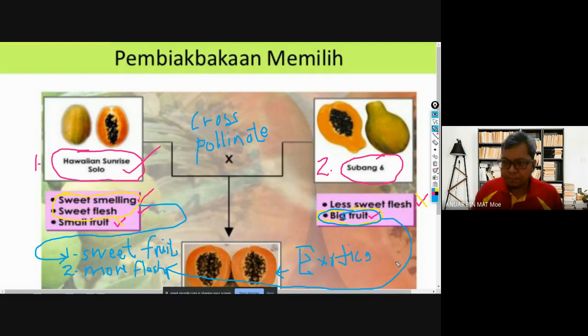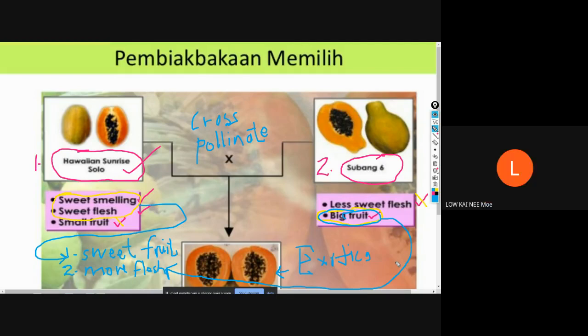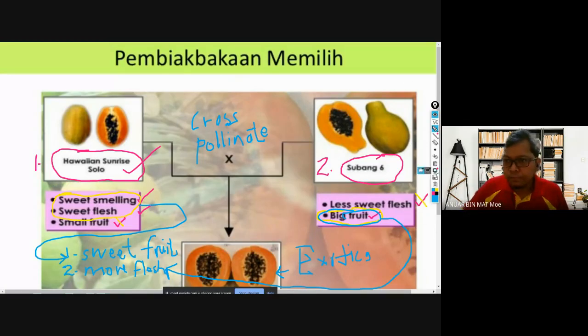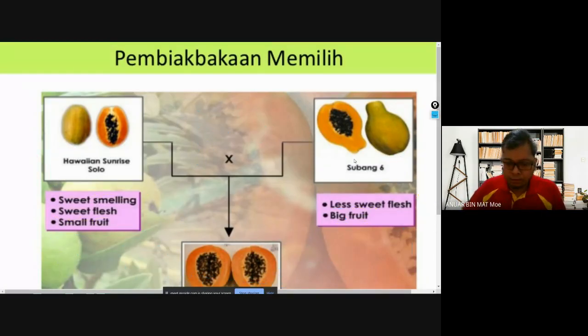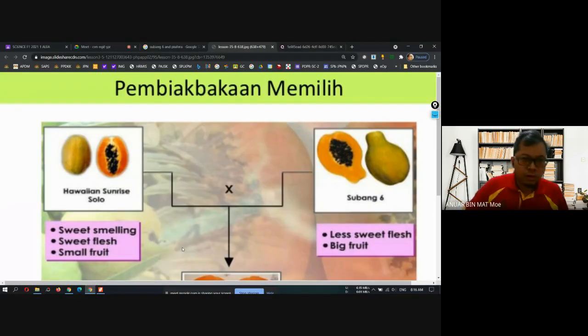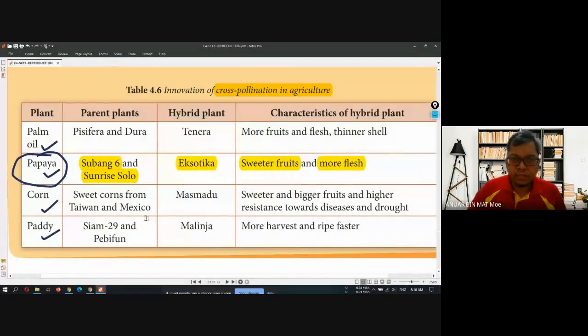Okay, can you understand this? Is it okay, class? Yes. Okay, very good. For other species, maybe you can do some research on the internet and try to find other examples. For example, Piscifera for palm oil, sweet corn from Taiwan and Mexico, and from paddy, Siam 29 and Pebifan.